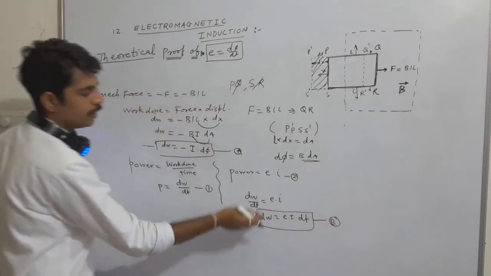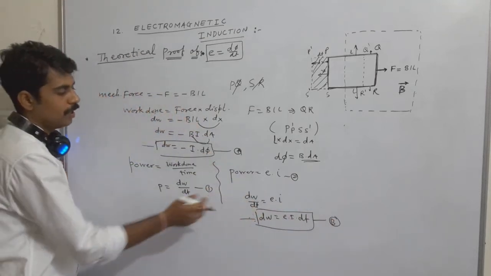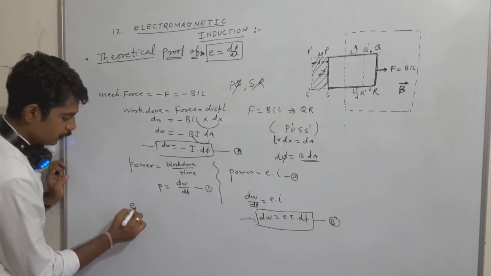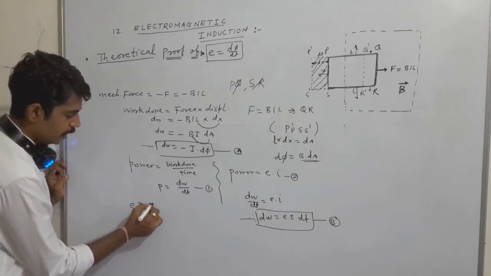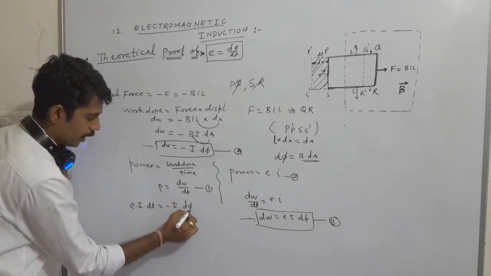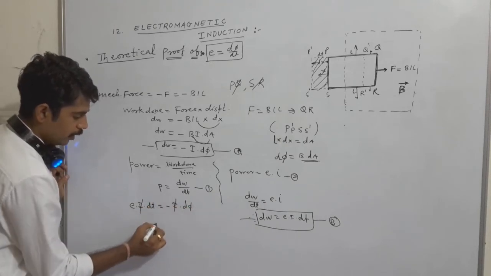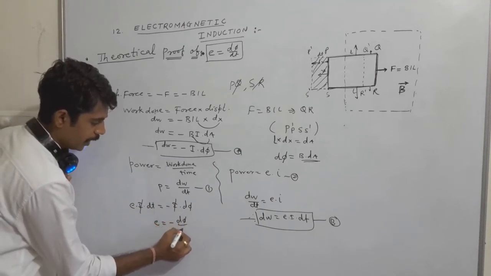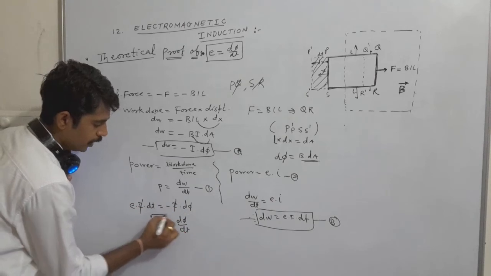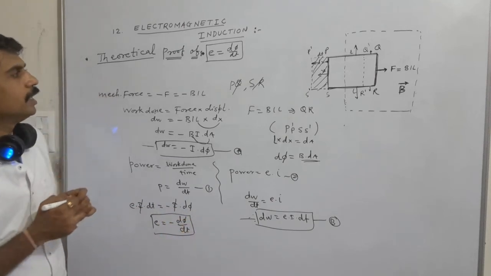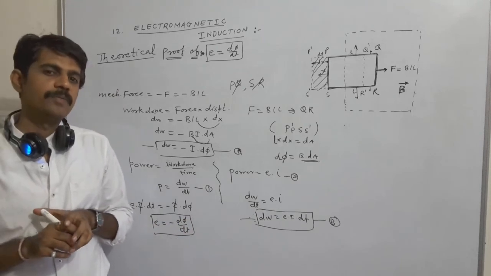Considering equation A and equation B, their left hand sides are equal. So equating their right hand sides, E into I into dt is equal to minus of I into d phi. Cancelling the current I, we get E equal to minus d phi by dt. This is the easiest theoretical proof for the induced EMF E equal to d phi by dt.